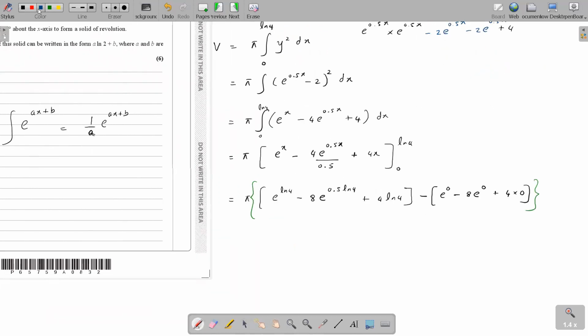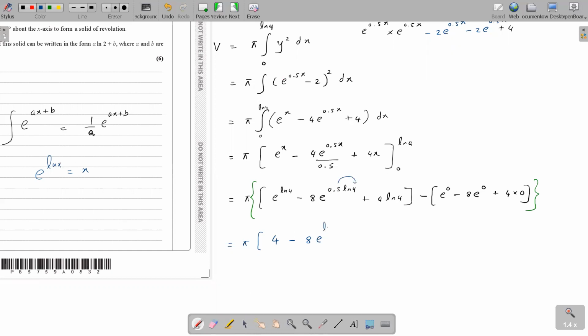Okay, then e to the power ln4. Obviously, I think you know what this is, right? E to the power ln4 is 4. E to the power ln x is x, right? Yes. So e to the power ln4 is 4 minus 8. You can't pull that off here because e to the power there's a half. Better to put the half inside. So 8 e to the power half goes inside as a power.